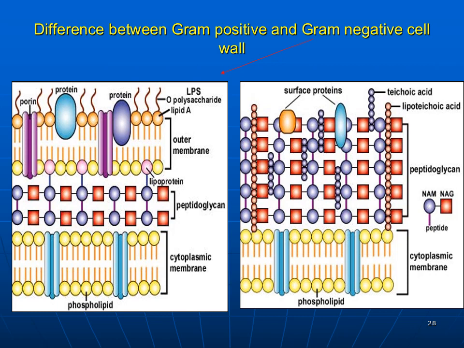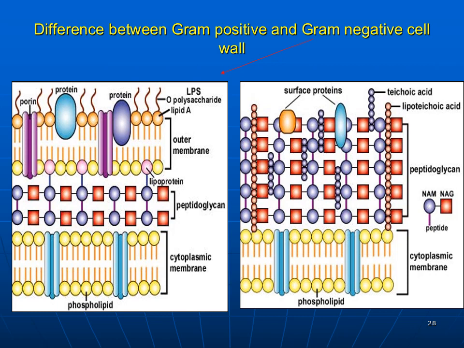In gram negative organisms, in addition to peptidoglycan, there is lipopolysaccharide, with the outer membrane, lipid A, various porins, proteins and other components present in it.